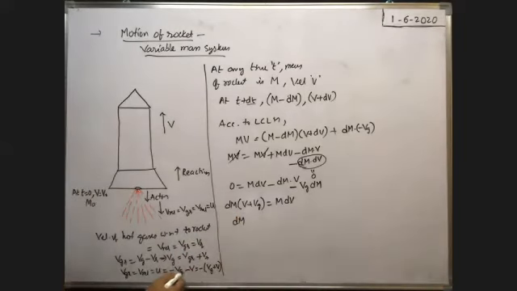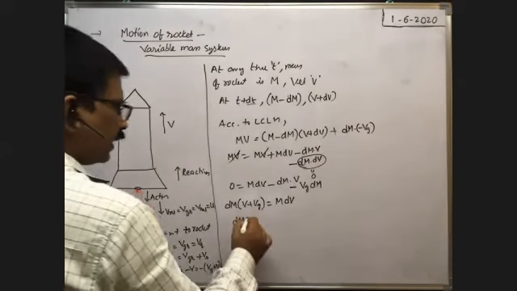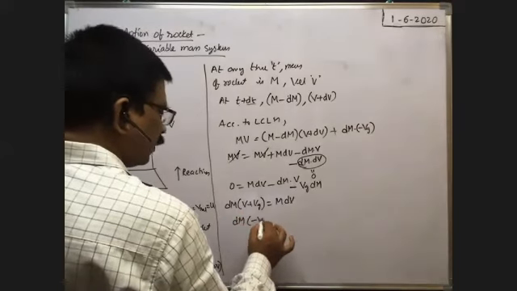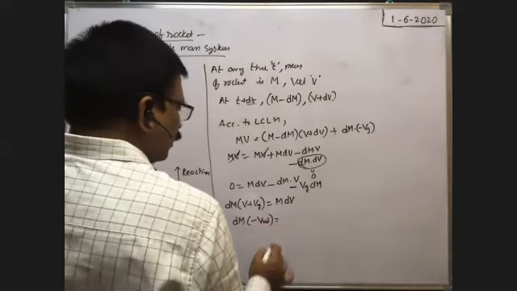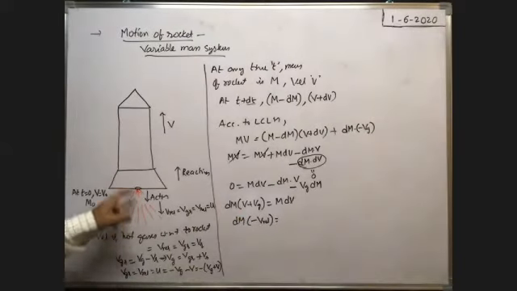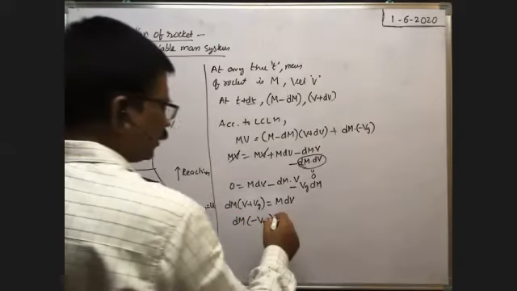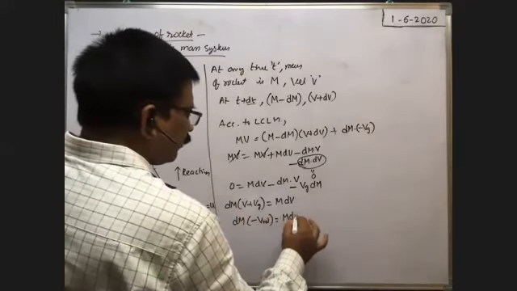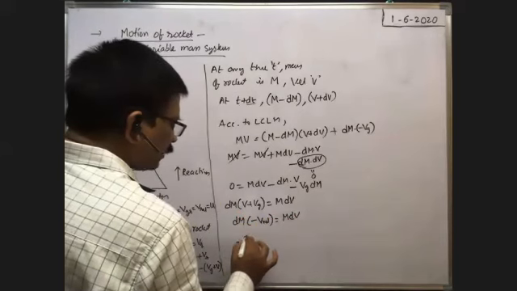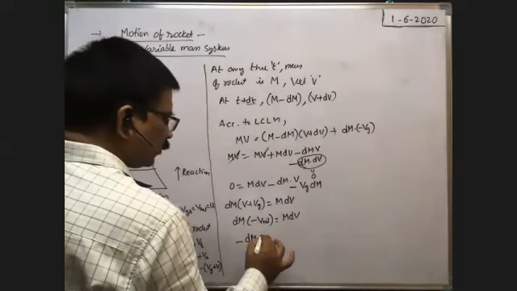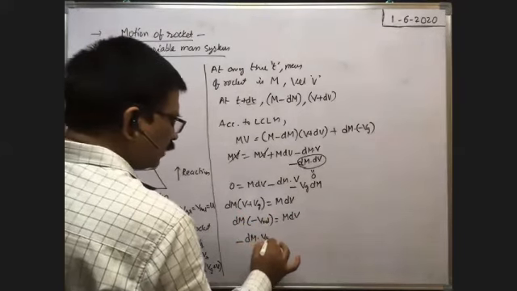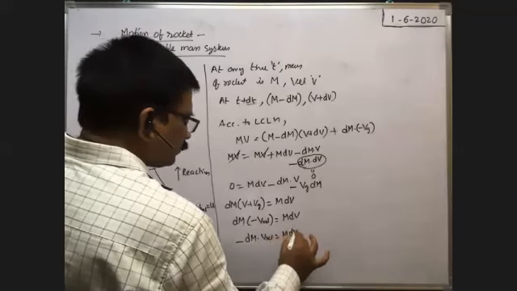Minus vg plus v is equal to u relative or v relative. That's why vg plus v can be written as minus v relative. That means it is the relative velocity of the hot gases with respect to the rocket, taken as u here. Therefore, minus dm into v relative is equal to m into dv.